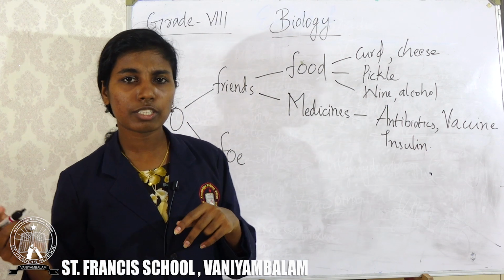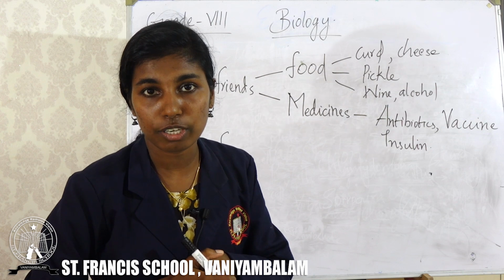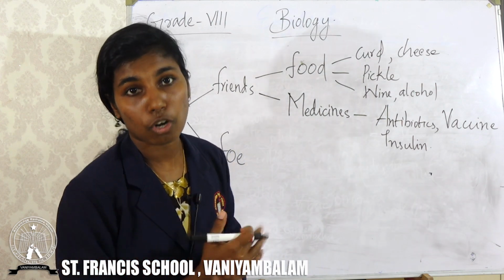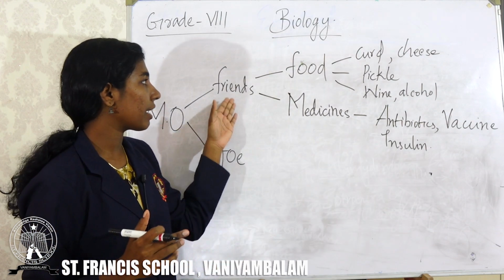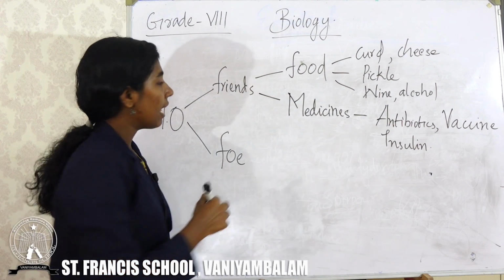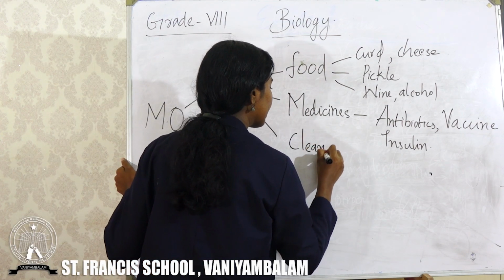Did you hear about insulin? Sugar patients inject this insulin into their body. This insulin is actually produced from microorganisms. So from microorganisms we can make food, we can make medicines, and the third one is they are useful for cleaning.